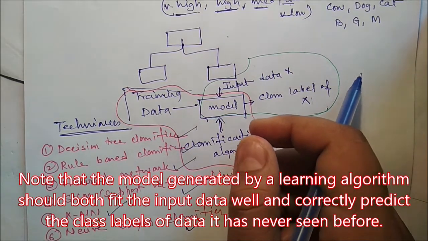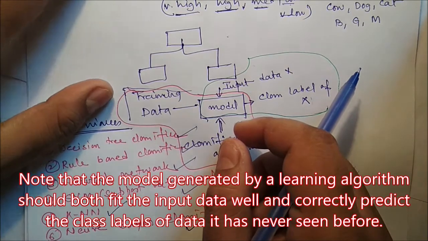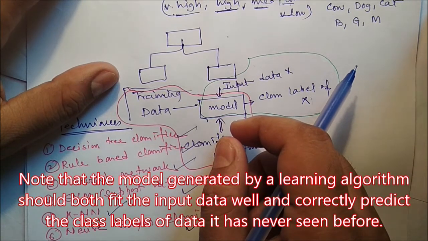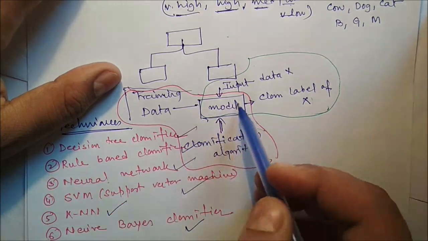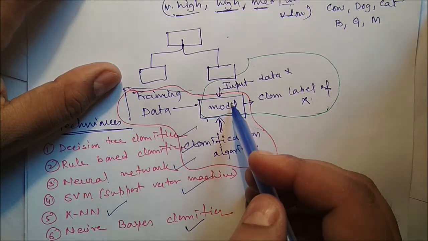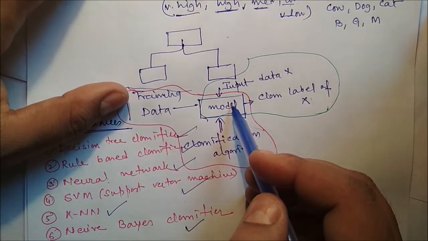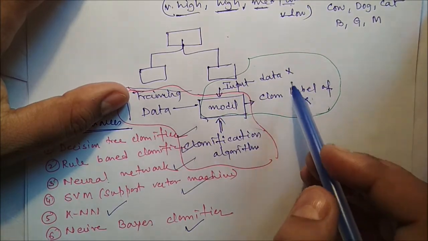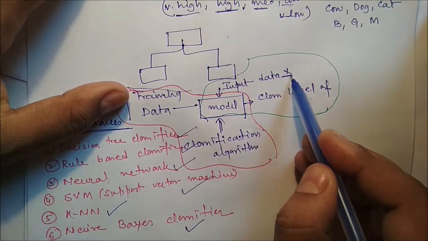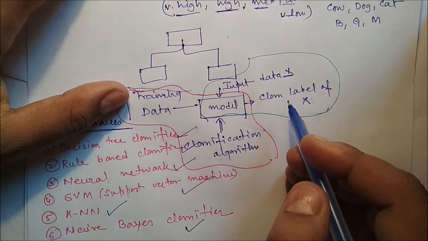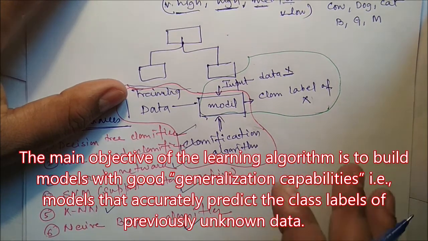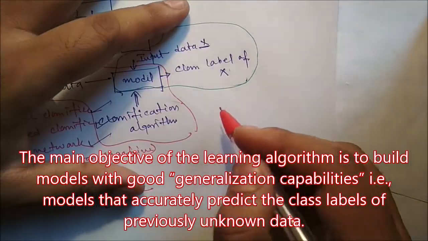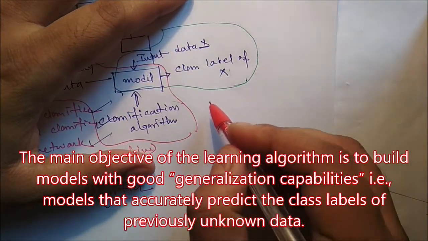Now note that the model generated by a learning algorithm should both fit the input data well and correctly predict the class levels of records it has never seen before. So the main purpose of the model is to fit the input data well, so that it can predict the class level of unknown data. Now the main objective of the learning algorithm is to build a model with good generalization capability, which is a very important term.